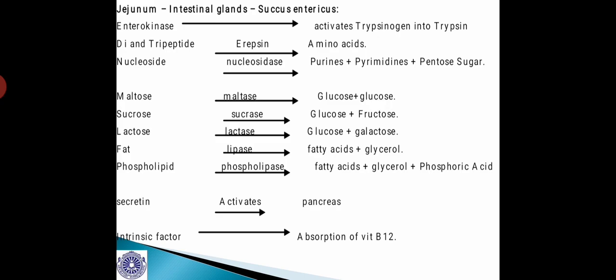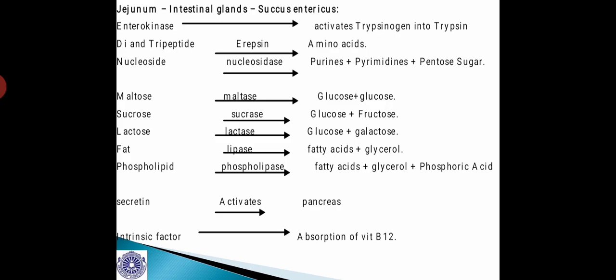Then, the summary of the digestion process in the jejunum region: with the help of intestinal juice, that is succus entericus, as I told you already, enterokinase converts or activates trypsinogen into trypsin, and the di and tripeptides are acted upon by erepsin to produce amino acids, and the nucleosidases act on nucleosides, producing purines, pyrimidines, and pentose sugar, and